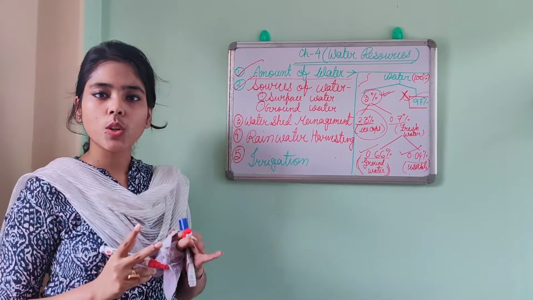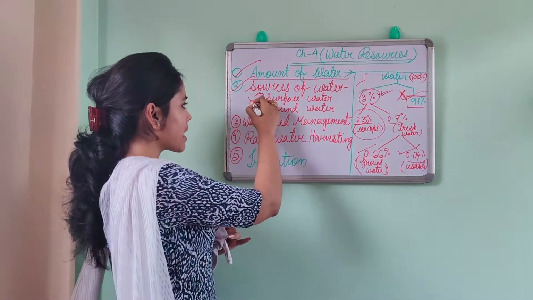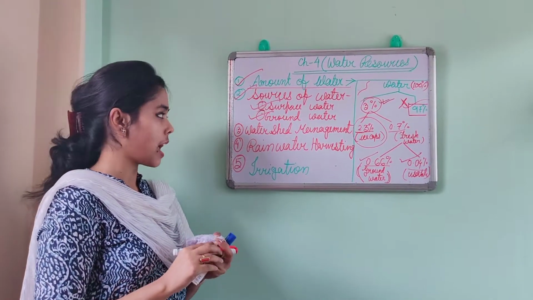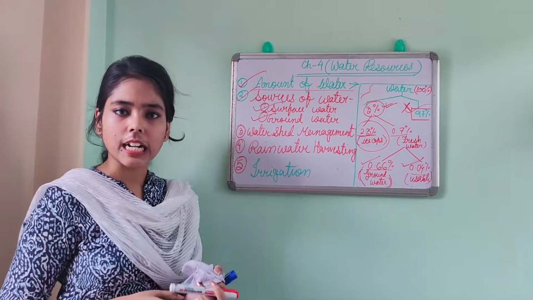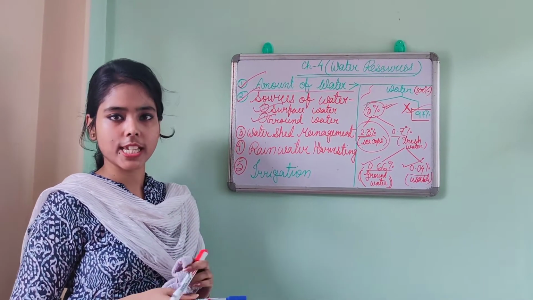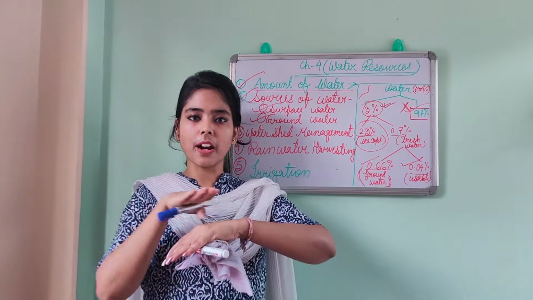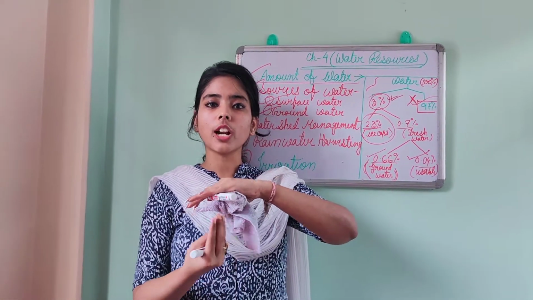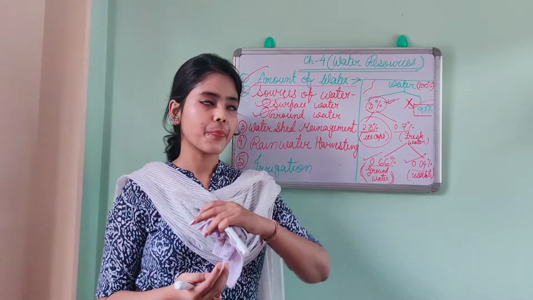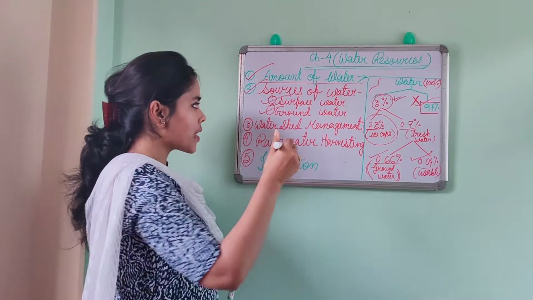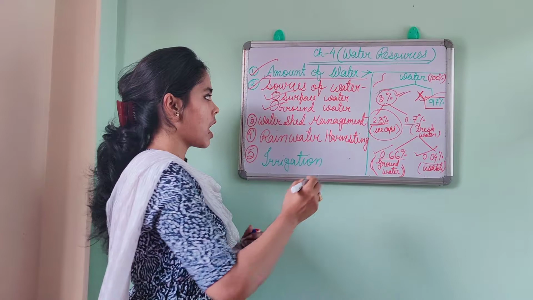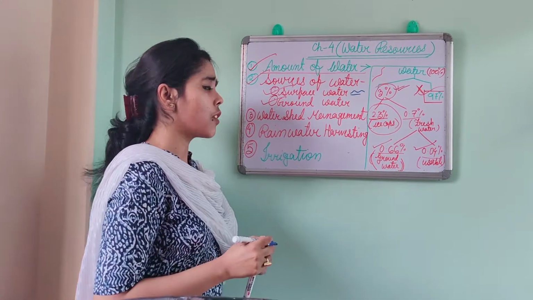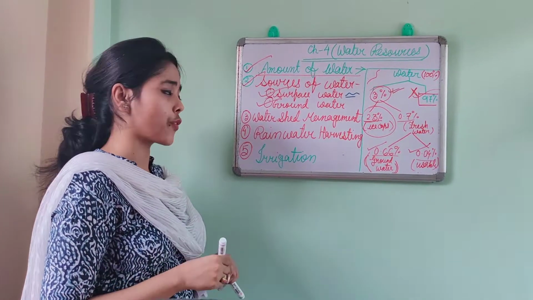So what are the two types of sources? Number 1 is surface water. Number 2 is groundwater. Now by the name you can easily understand what is surface and what is ground. Surface means the upper part of the earth's crust, and ground means below or beneath the earth's crust. Now surface water, generally the rivers, the streams, okay, this will come under surface water.